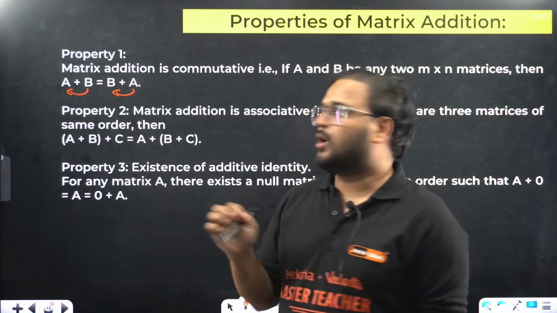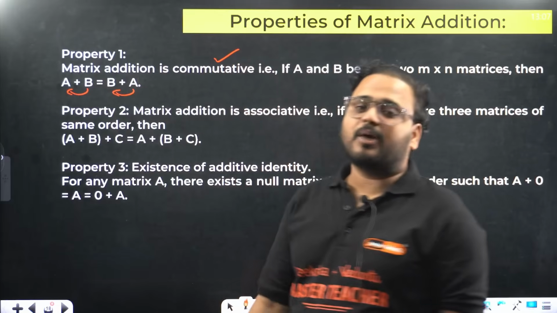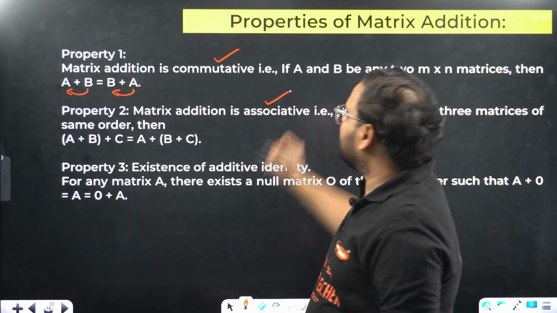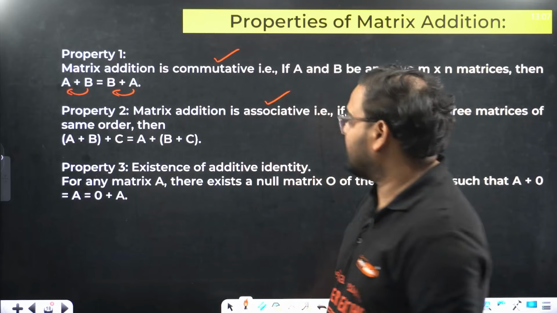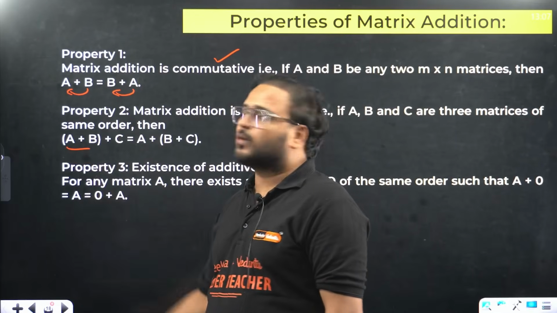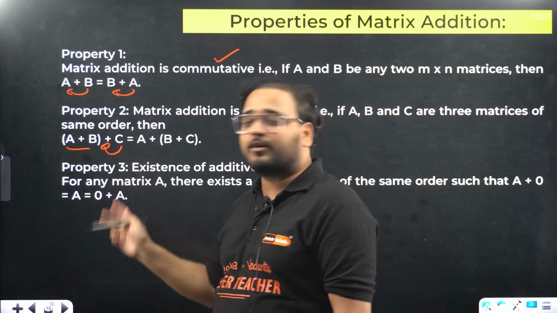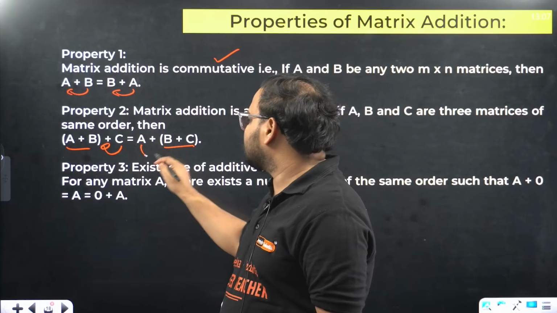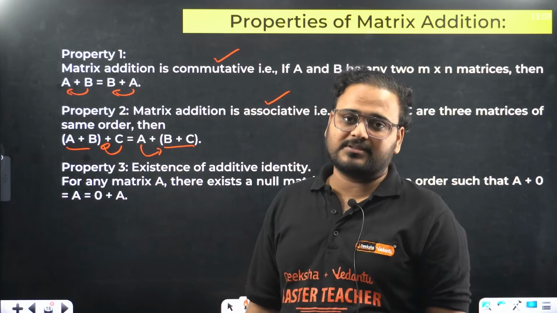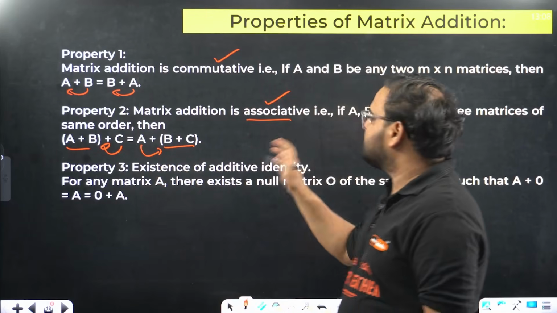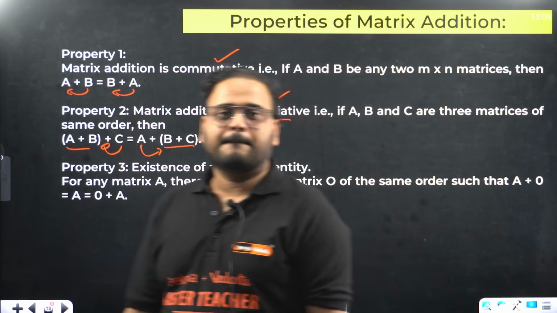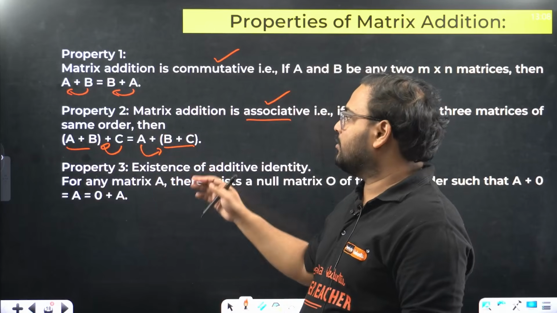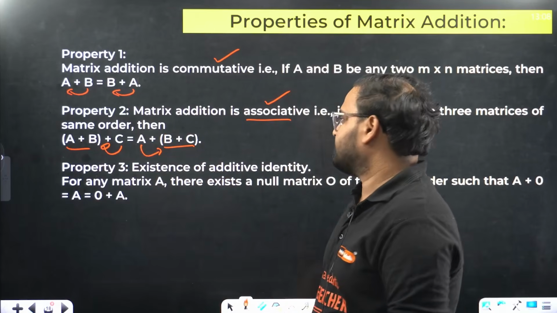So this is called the commutative property, which is true for matrix addition. Next is the associative property, which is also true for matrix addition. When you have 3 matrices, you can add the first 2 together and then add the third one to the result, or you can add the second and third matrices together and then add the first one to that result. That will be the same value in both cases. You can take an example and try to solve it. Again, the same order has to be there to be suitable for addition of matrices.